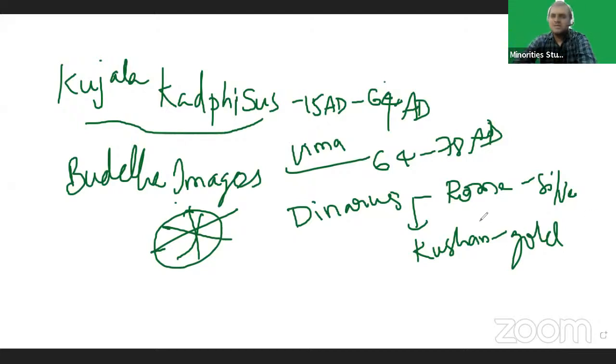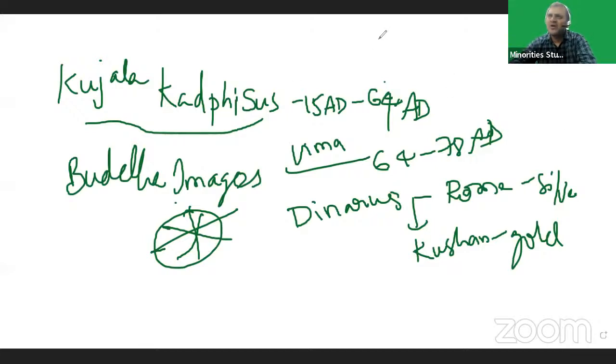Indians are copycats. That was proved by Vima's coins. He copied Roman denarii. He minted gold denarii. Weight is the same, height is the same, width is the same. Everything is the same, but the metal was changed by Vima Kadphises.